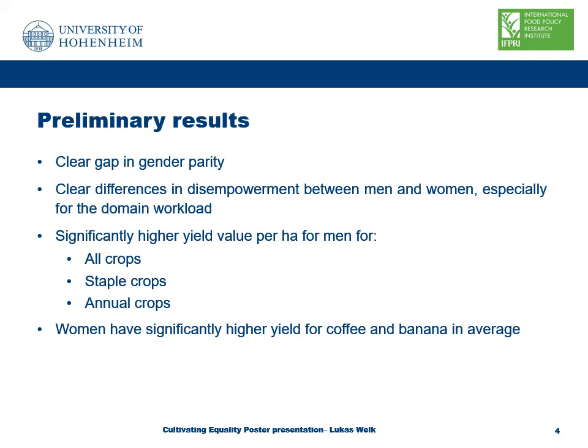So our preliminary results are that there's a clear gap in gender parity and a disempowerment between men and women, especially for the main workload. And there's significantly higher yield value per hectare for men for all crops, staple crops, and annual crops. Regarding cash crops, women produce significantly more for coffee in yield on average.